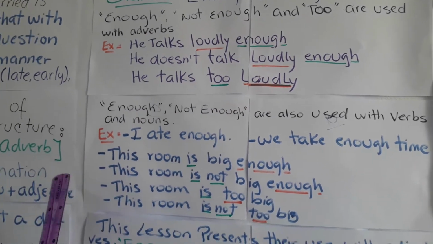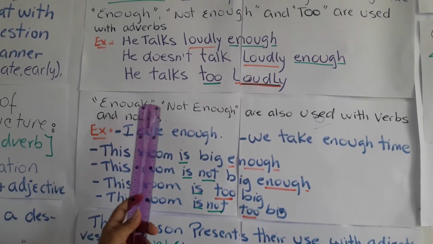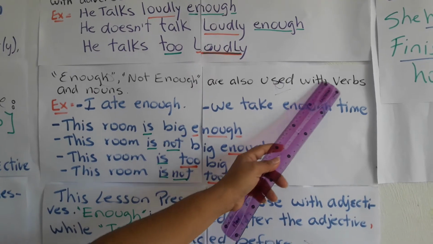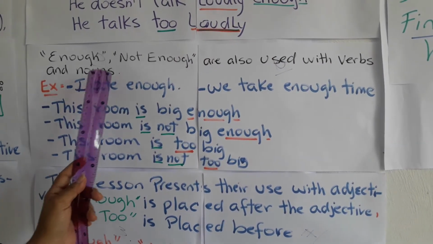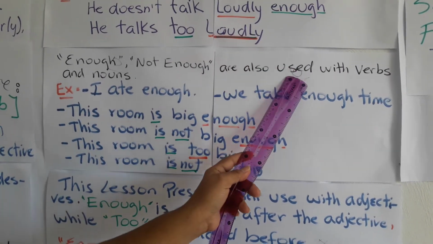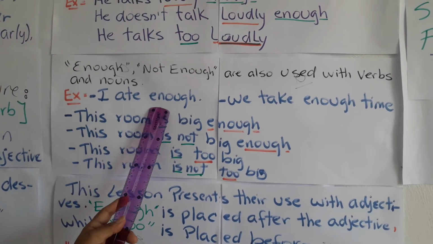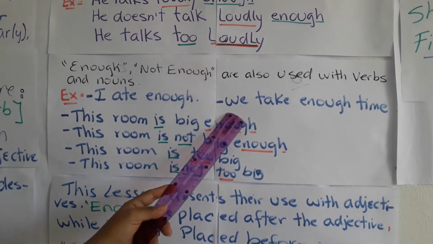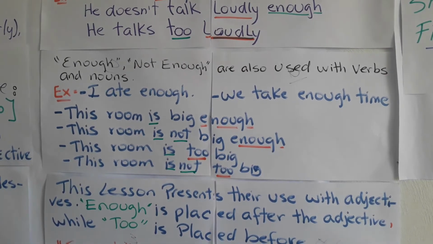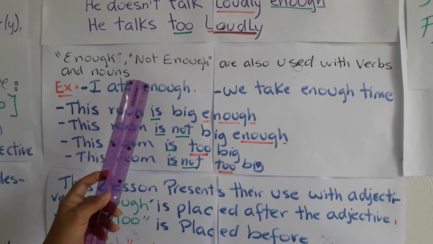Now, the other point: enough and not enough are also used with verbs and nouns. Example: I ate enough. We take enough time. Look at this, the verb and enough.